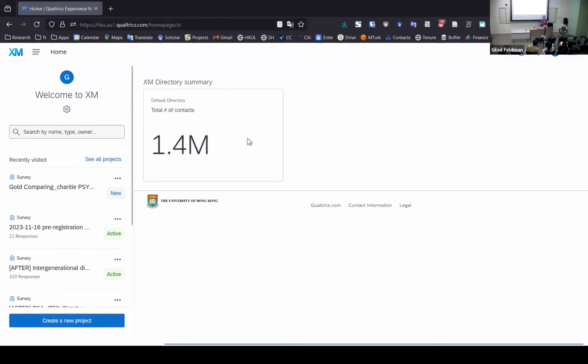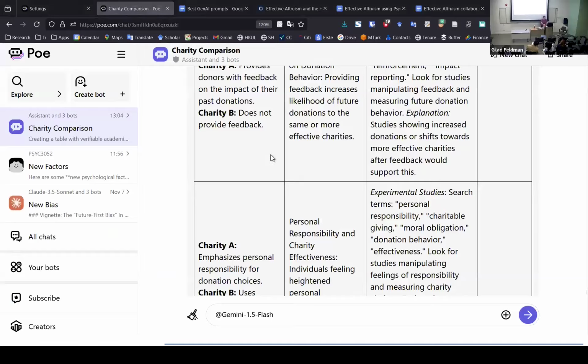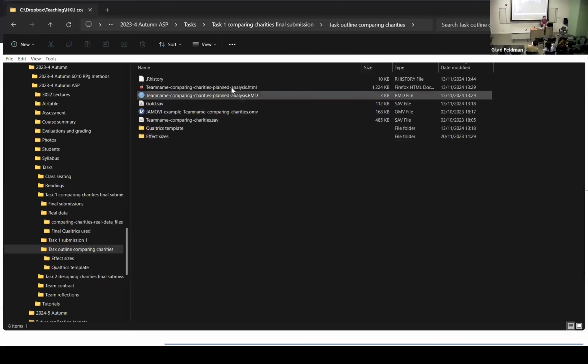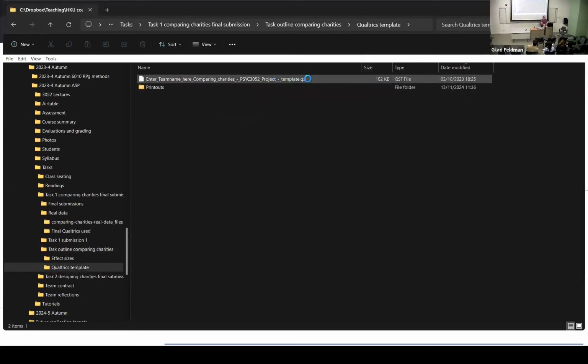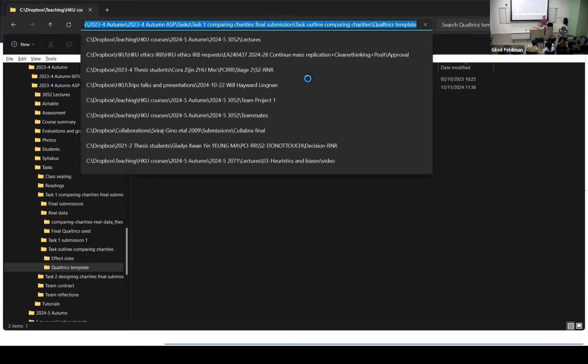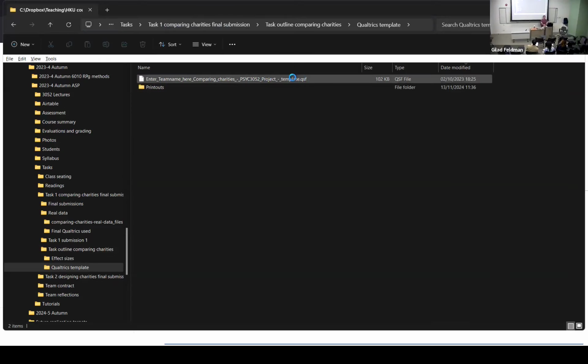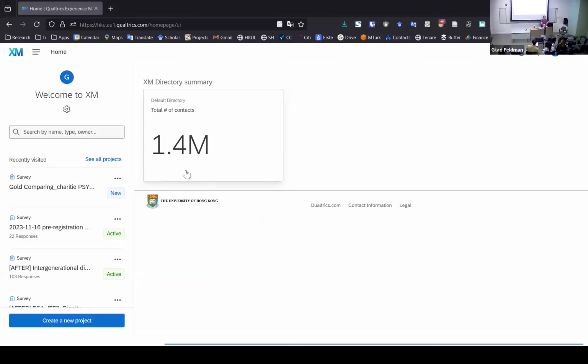So I have a lot of these, I have hundreds, if not thousands of surveys. I'm just going to show you how to take the Qualtrics templates. So we have the template here. A Qualtrics template ends with .qsf. So this is the file that you will need in order to upload this to Qualtrics. But generally, I'm going to take this QSF file and I'm going to upload this to Qualtrics.